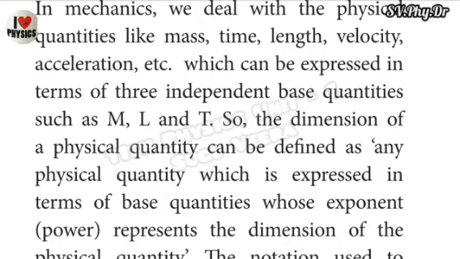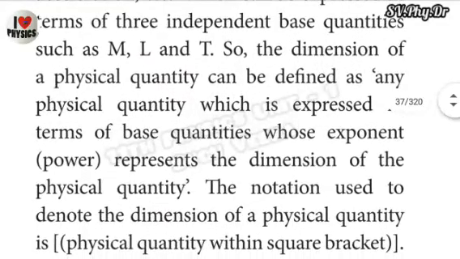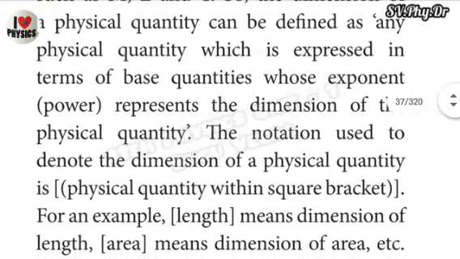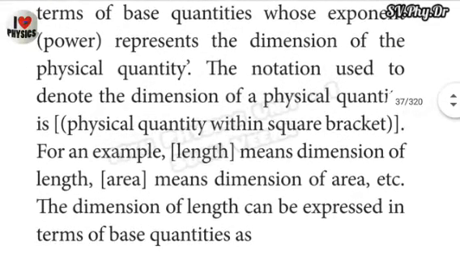The notation used to denote the dimension of a physical quantity is the physical quantity within square brackets. For example, bracket of length means dimension of length, bracket of area means dimension of area, etc. The dimension of length can be expressed in terms of base quantities as M power of naught, L power of plus 1, and T power of naught, equal to L. That means it is a massless and timeless quantity but a length quantity.